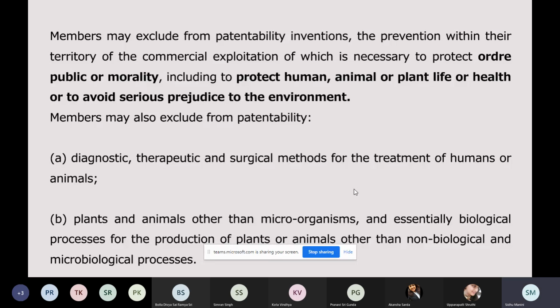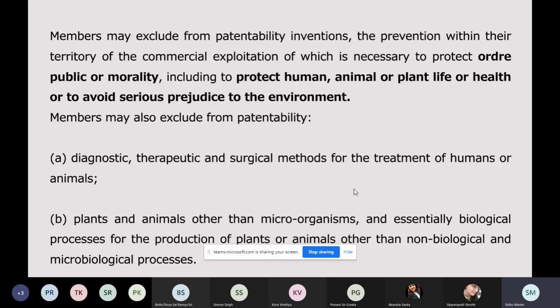Now, members may also exclude from patentability. Now, TRIPS is giving examples of what the members have the freedom to permit. This list is not exhaustive. Members can exclude more things from patentability. These are just illustrative. So illustrative means they are just giving examples and you can include more. And exhaustive means that this is all you can exclude. You cannot go beyond the list. So this list is illustrative. So members may, and also this is a may provision. So obviously they have the option.